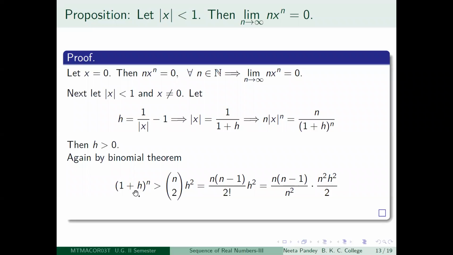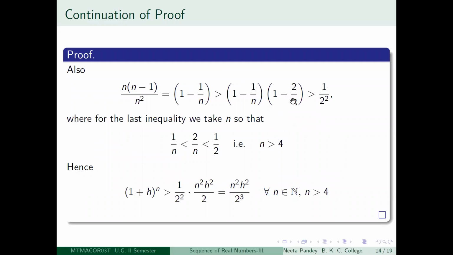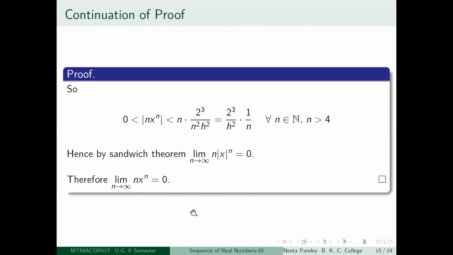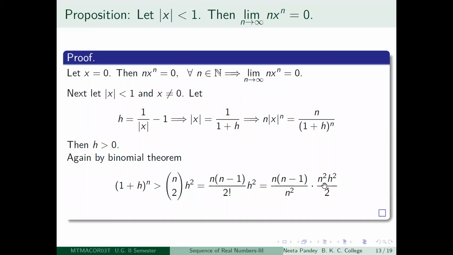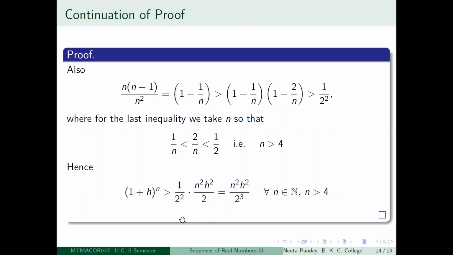Again, let us go back. 1 plus h to the power n is greater than, instead of n into n minus 1 by n squared, I am writing 1 by 2 squared into n squared h squared by 2, right? Is it clear? Here I am replacing this by 1 by 2 squared, and I am just repeating this again. So this becomes 1 by 2 squared into n squared h squared by 2. So what do you get? You get 1 plus h to the power n is greater than n squared h squared by 2 cubed.